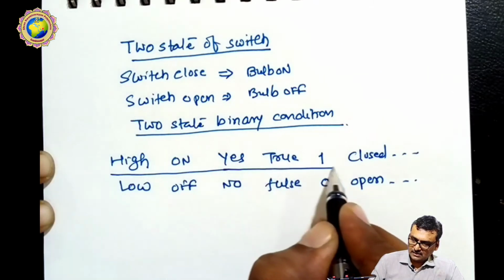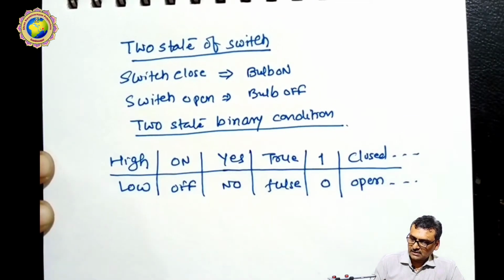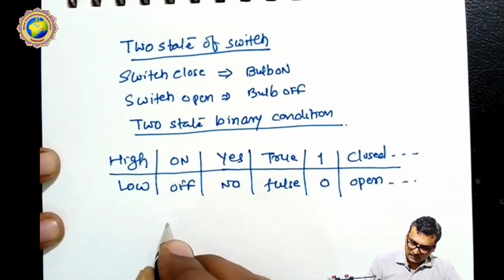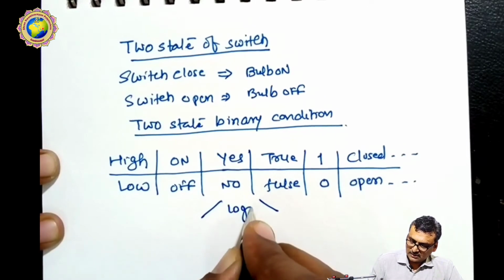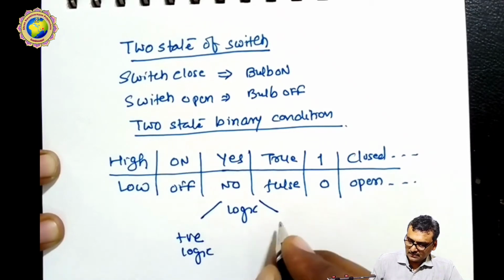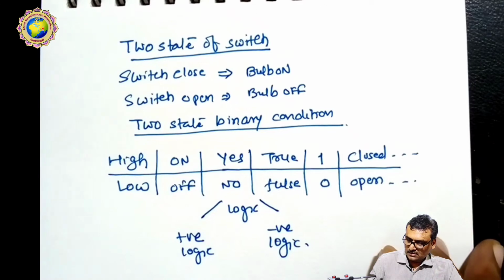So these are the two states which follow different logic conditions. Here the logic condition is of two types: positive logic and negative logic.